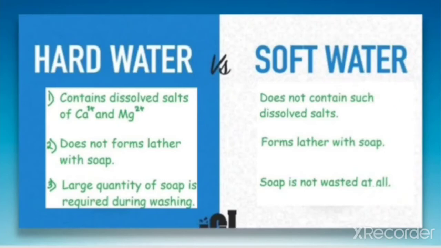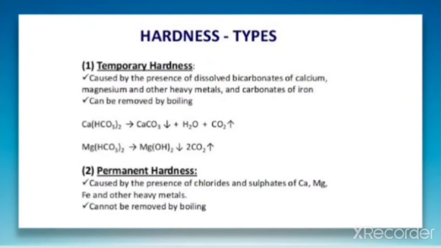Let us discuss the types of hardness. Here we have 2 types of hardness to discuss, that is temporary hardness and permanent hardness. Temporary hardness is caused by the presence of dissolved bicarbonate of calcium and magnesium ions.